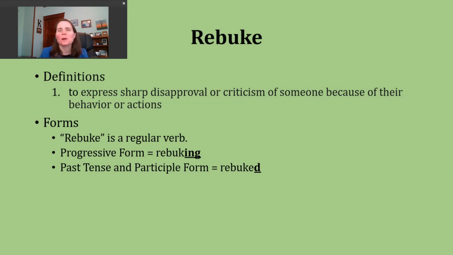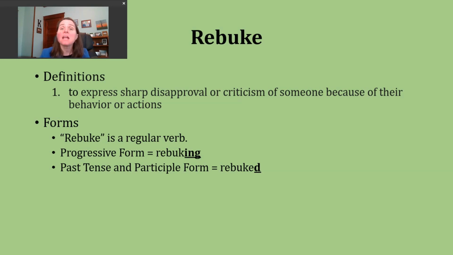As I looked for different examples, I noticed a few common patterns with this verb. It was really common to see this used in connection to certain leaders. Could be in government, could be in business. Again, sharply disapproving or criticizing someone else. So not just merely saying like, oh, I don't agree with that person, but they are so wrong because of this.